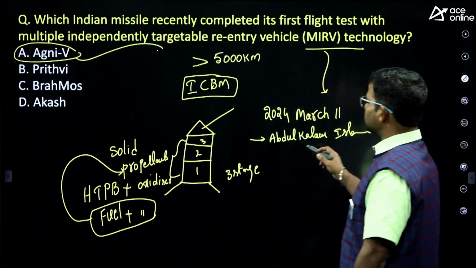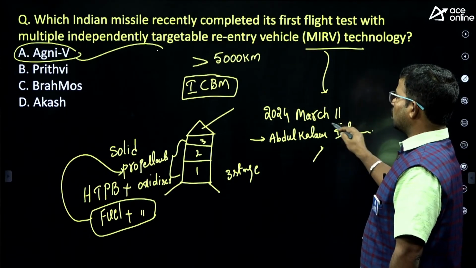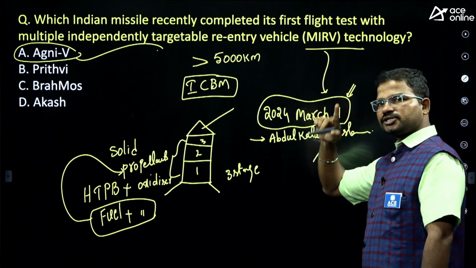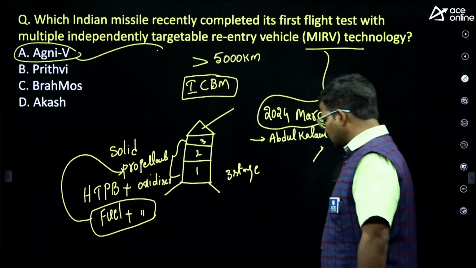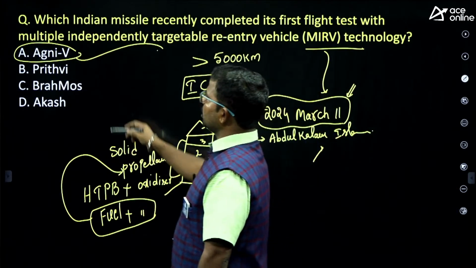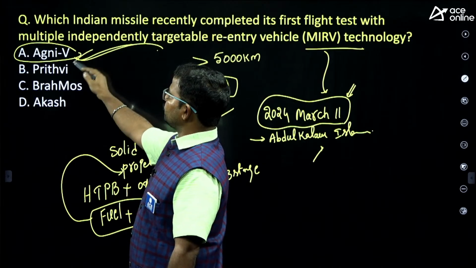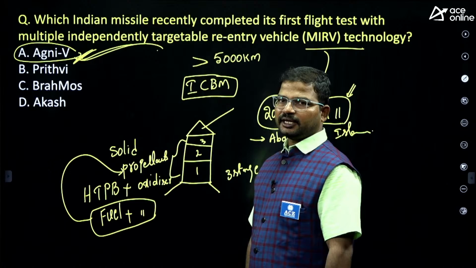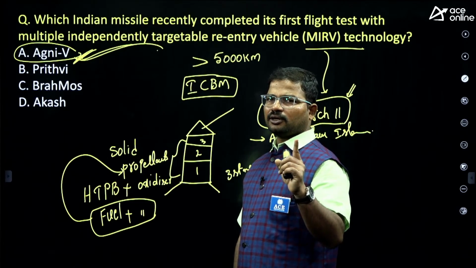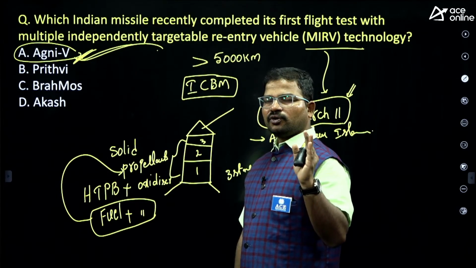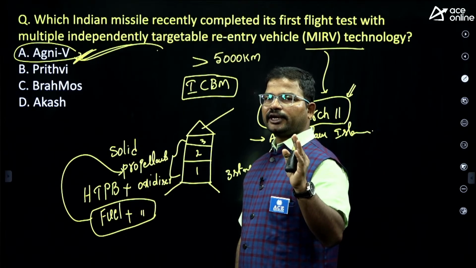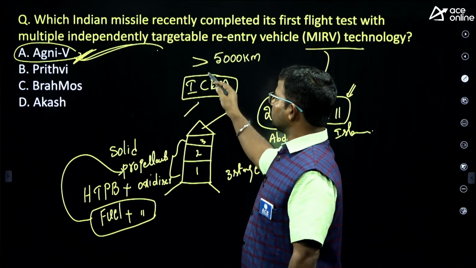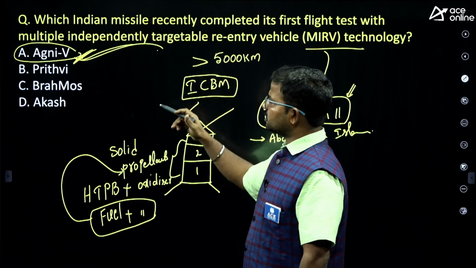Where did we launch? Abdul Kalam Island. On which date? March 11. This type of question will definitely be raised in your examination. So here the answer is option A, Agni 5. Recently this missile was tested. At present India has only one kind of intercontinental ballistic missile, and that is Agni 5.